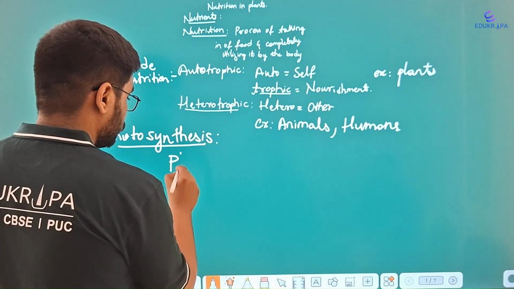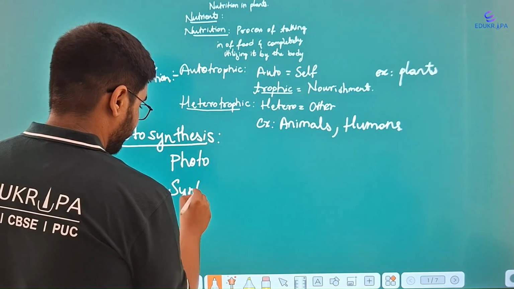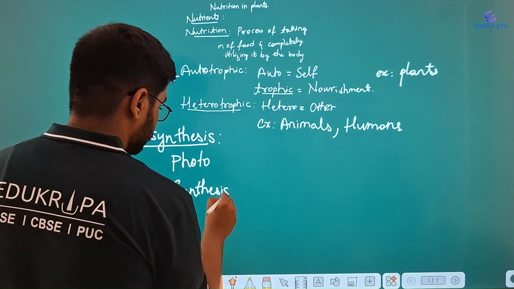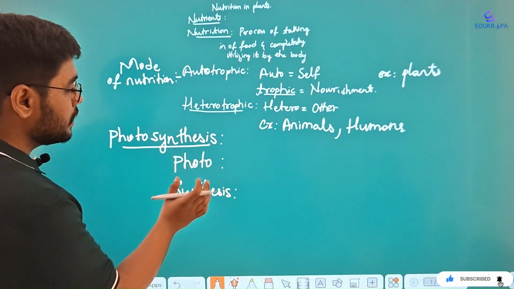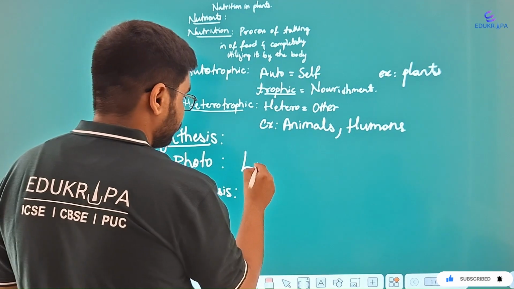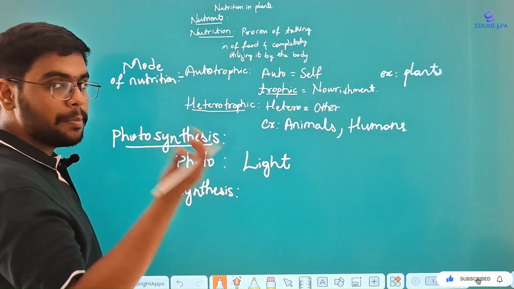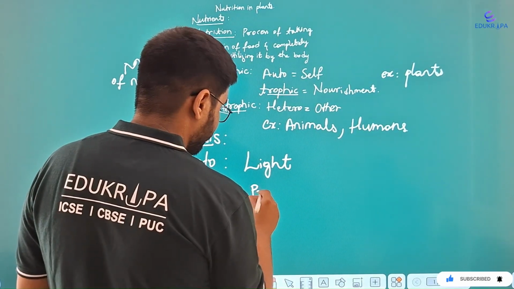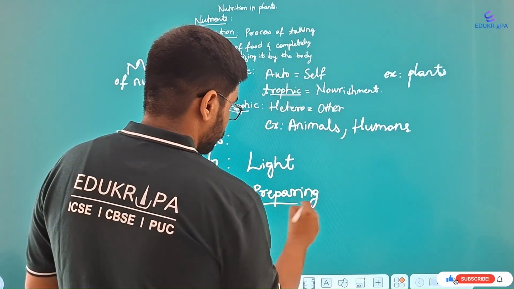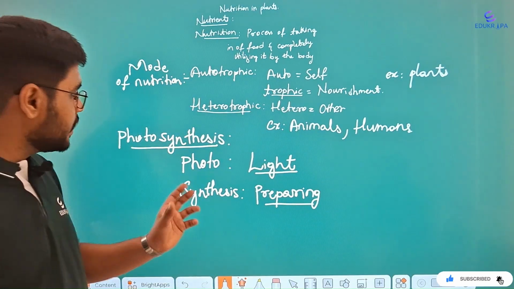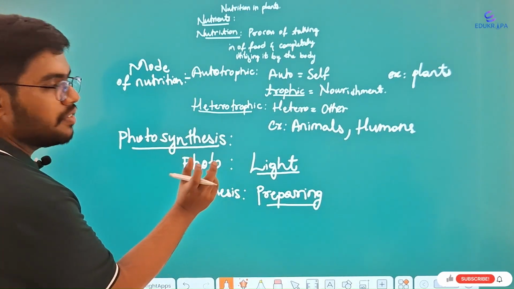One is photo, another is synthesis. In the higher classes, you will learn that the term photo means light, and synthesis means, in general, preparing something or making something. So we can generally conclude that photosynthesis means plants are preparing something in the presence of light.